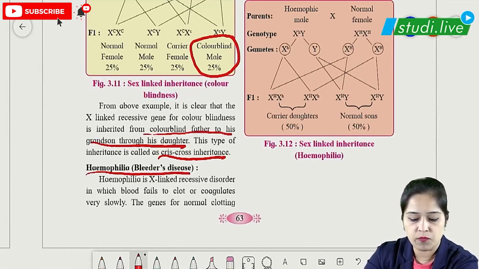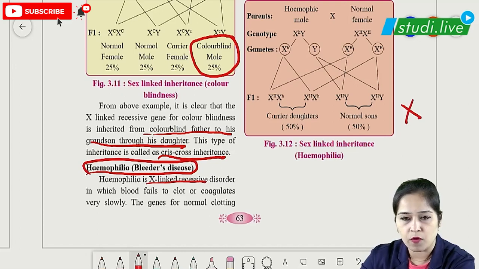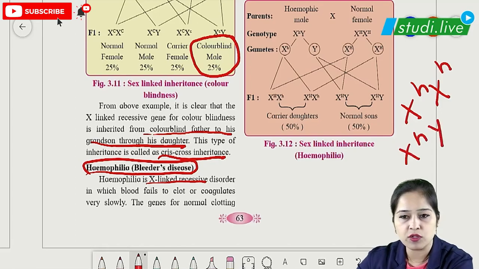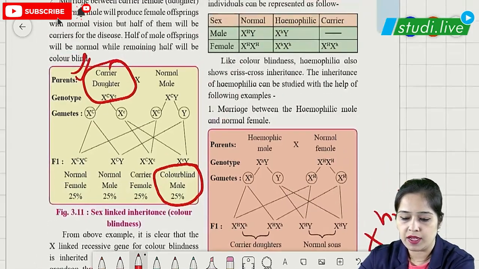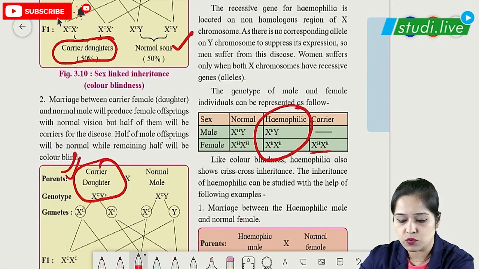Now next is hemophilia, which is called bleeder's disease. This is also an X-linked disorder. We can have a simple example: for females to have this disease, both the alleles should be recessive, but for a male to have this disease, if one recessive allele is there, then the male is suffering from hemophilia. When a female has only one recessive allele, she will be called a carrier.